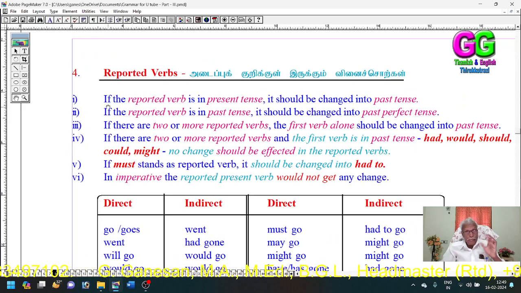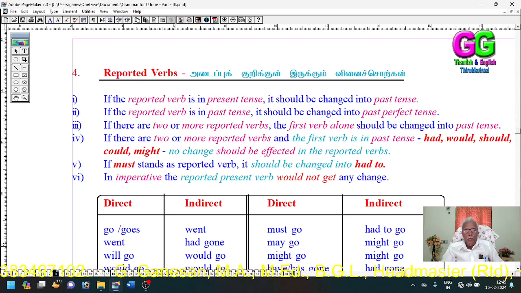Rule 1. Verbs. The verbs give some six rules. If the reported verb is in present tense, it should be changed into past tense. If the reported verb is in past tense, it should be changed into past perfect. Present tense, past tense, past perfect.